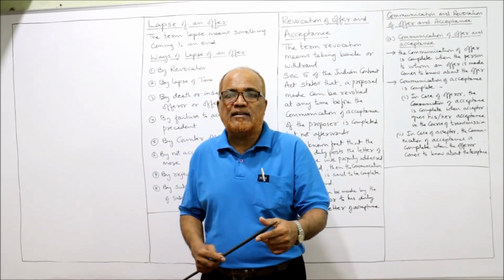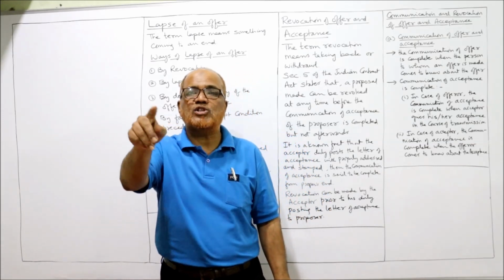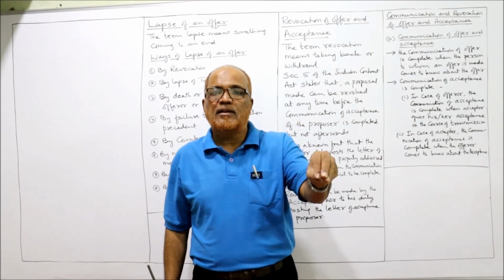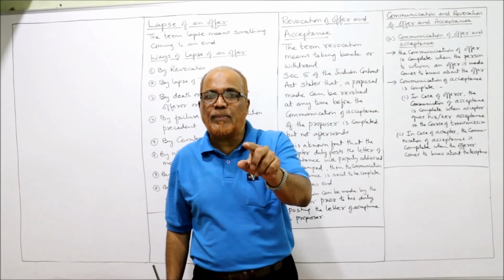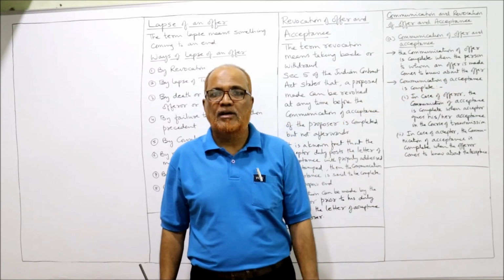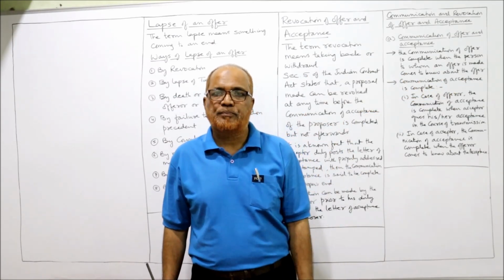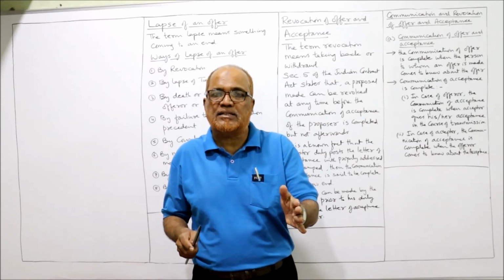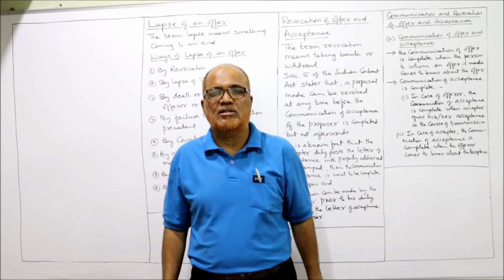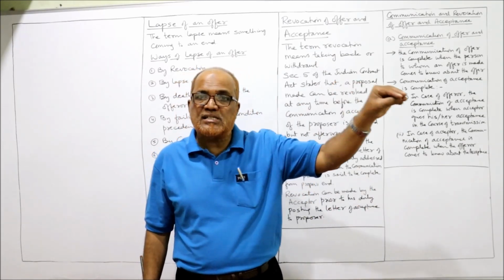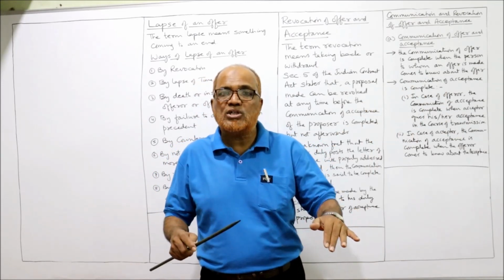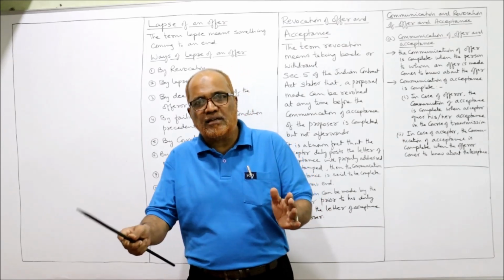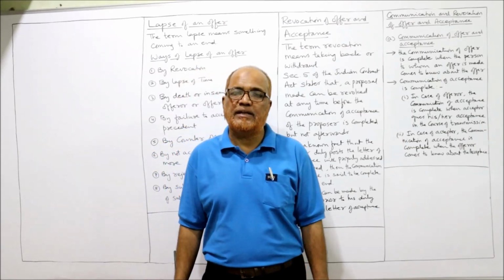On the 6th, the letter of acceptance was posted by B. So when the letter of acceptance is posted, the communication of acceptance is completed as against the proposer. When the letter of acceptance reaches the proposer, then the communication as against the offeree is completed.